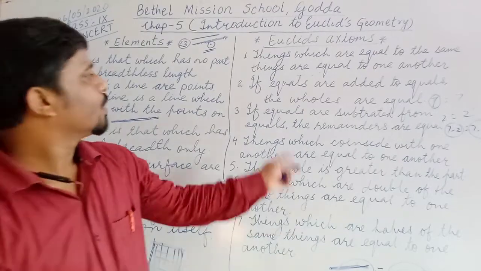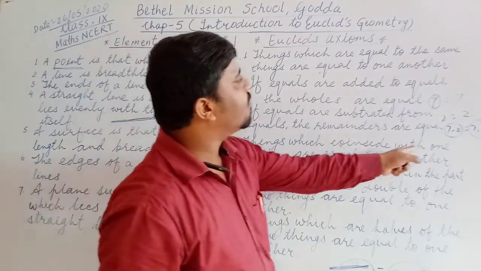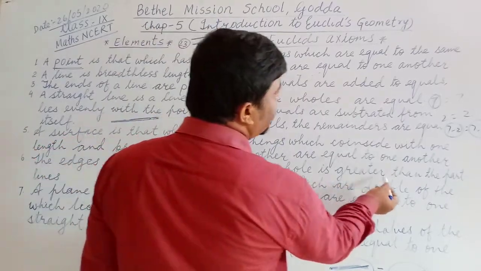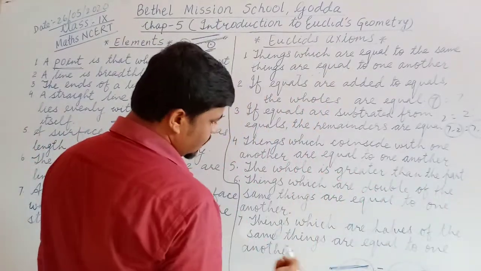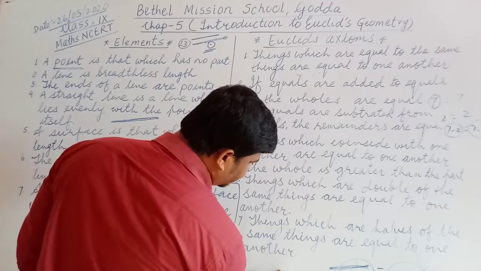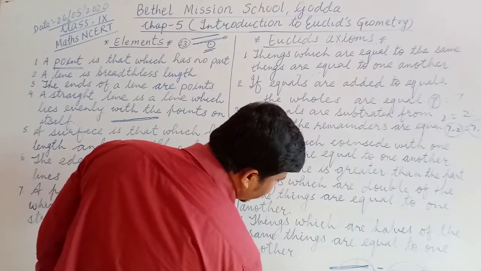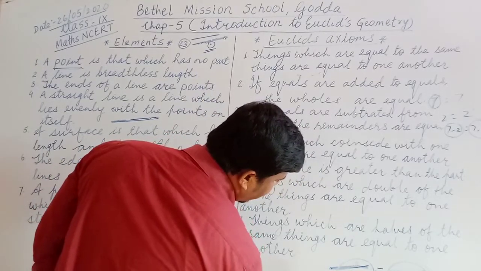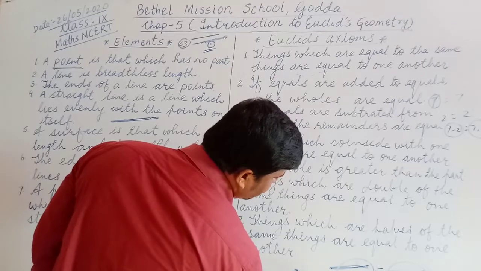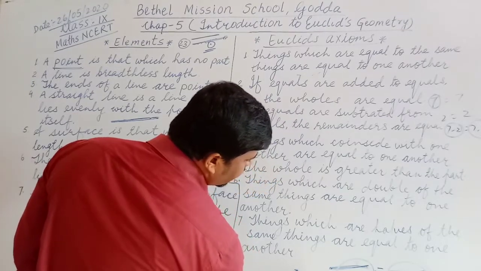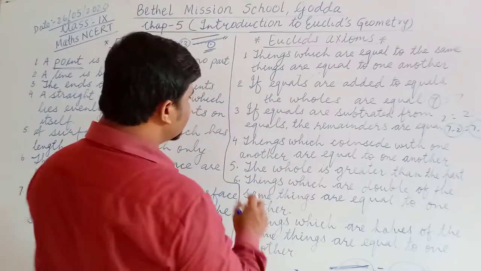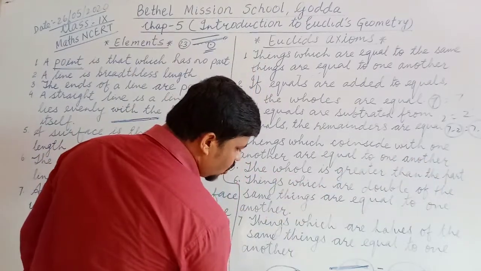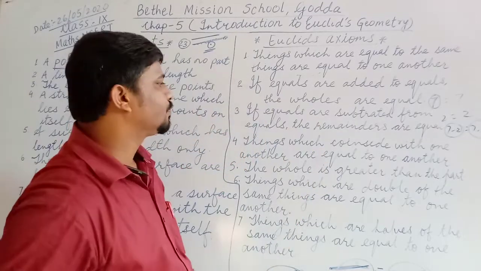That's why it is called things which coincide with one another are equal to one another. The whole is greater than the part. Yes, obviously. Suppose this is the line 5 centimeter and this is 3 centimeter. I have taken from this 3 centimeter. So this part will be smaller than the whole part. So that's why it is called the whole is greater than the part. So obviously this whole will be greater than this part.